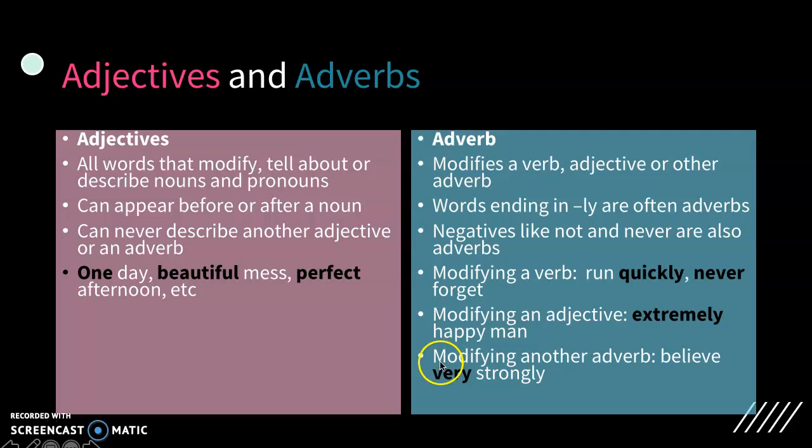Okay? Another thing that adverbs can do is tell about another adverb. Believe very strongly. Believe is your verb. Strongly is an adverb telling about believe. Very tells about strongly. So, adjectives are going to tell about nouns. Adverbs can tell about verbs, adjectives, or other adverbs.